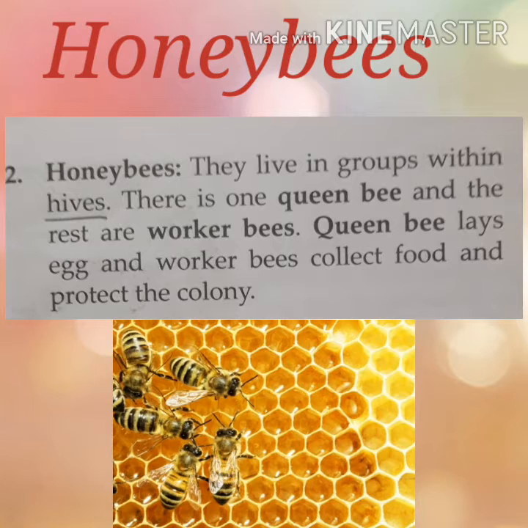Honeybees. Honeybees live in groups within hives. There is one queen bee and the rest are worker bees. The queen bee lays eggs and the worker bees collect food and protect the colony. It means there are two types of bees, queen and worker.